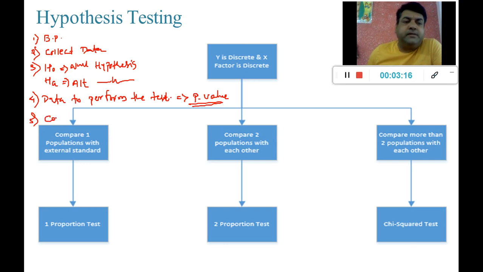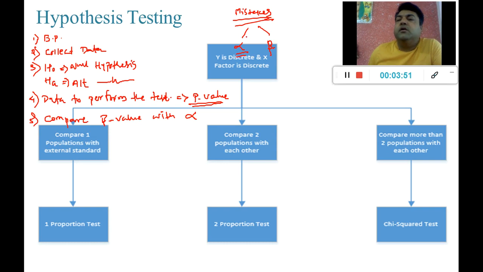Then we compare this p-value with something known as alpha. As we have seen yesterday, when we do our prediction modeling or take our decisions, there are two types of mistakes which we can make. One mistake is known as alpha, the other one is known as beta.